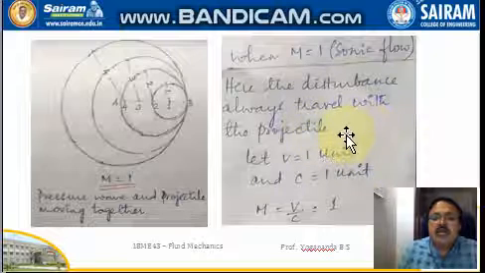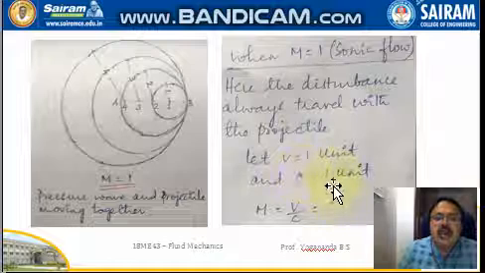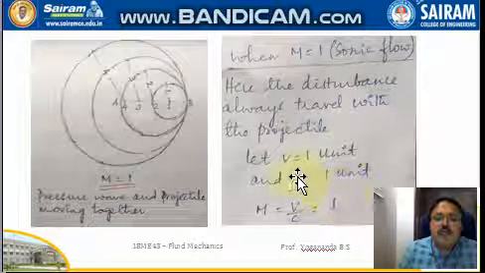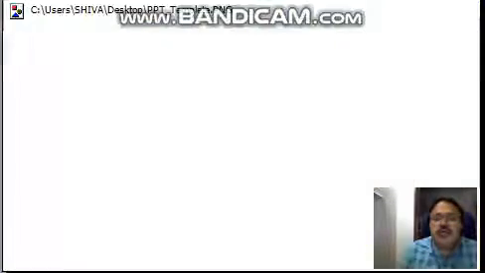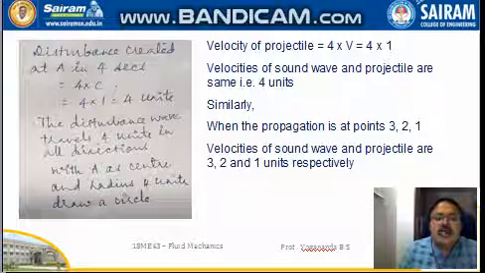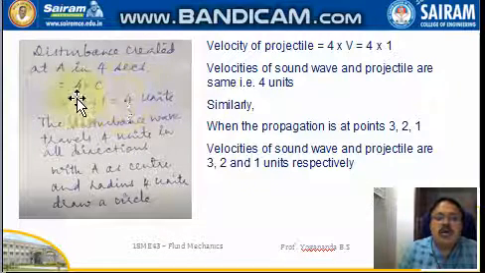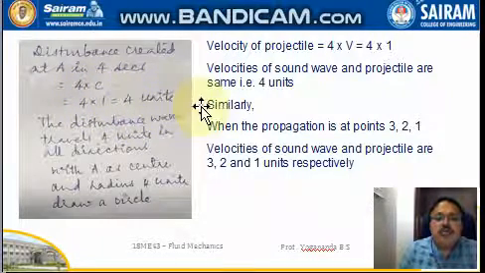Here the disturbance always travels with the projectile, so V and C have the same values. V is equal to C, and M, the ratio of V by C, is equal to 1. The disturbance created at A in 4 seconds travels 4 into C, that is 4 units.